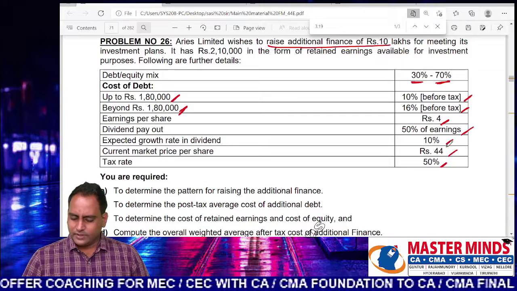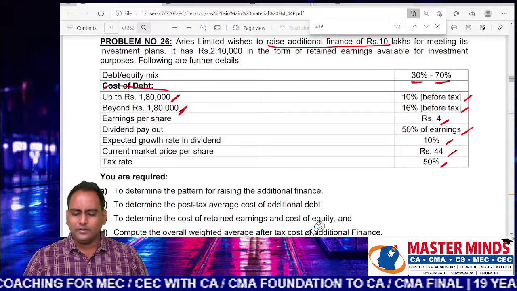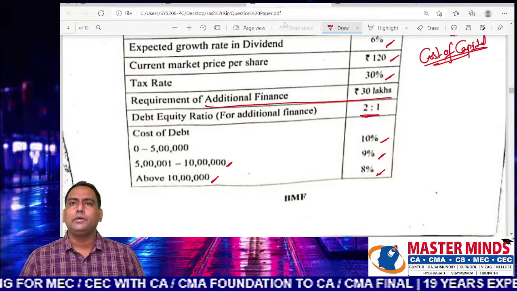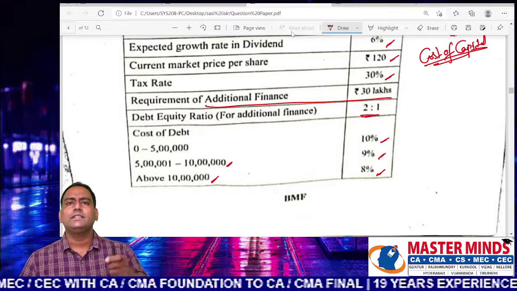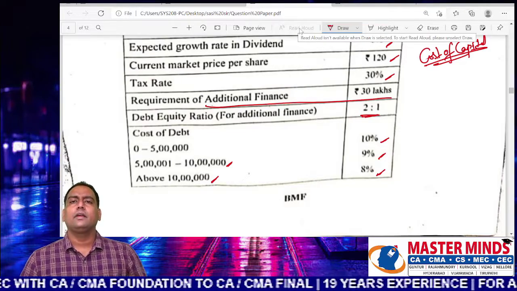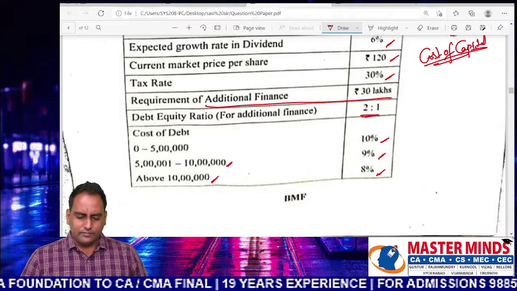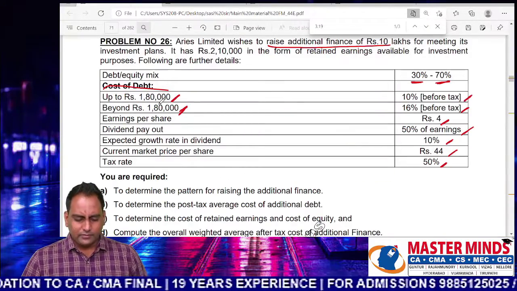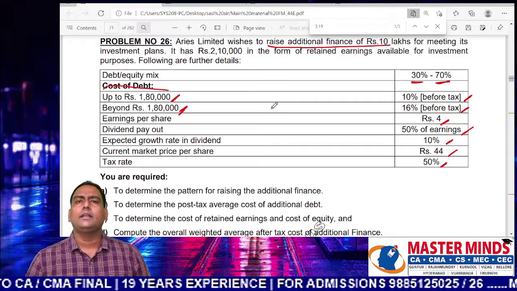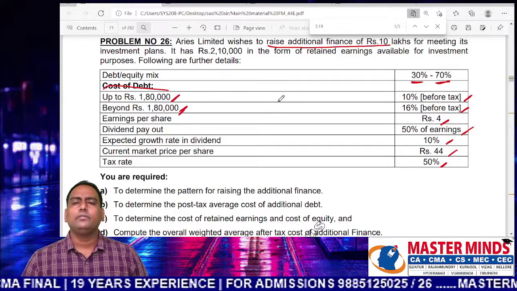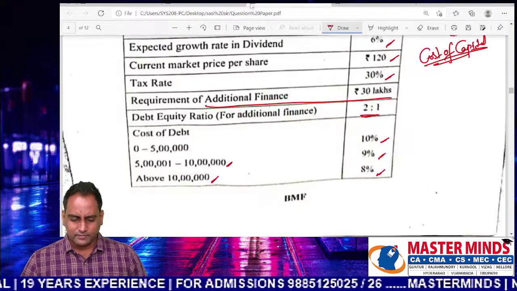But this is not an issue, because one of the problems covered in capital structure has the same borrowing pattern. In fact, after doing this, the student can calculate the cost of debt of additional finance.